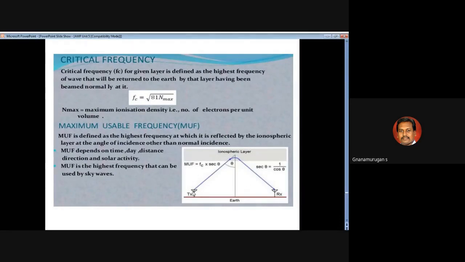That means you transmit the electromagnetic wave to the ionosphere and it returns back to the earth. You can calculate this angle, which is called the MUF, the maximum usable frequency. Here is the transmitter side and the receiver side. You can also calculate here the angle of MUF. Okay, and next one.